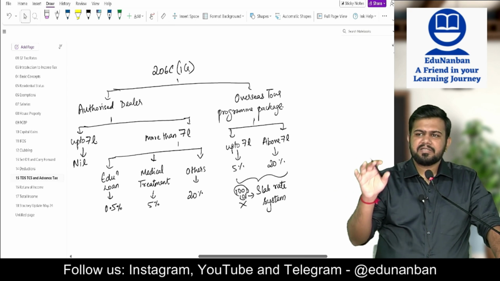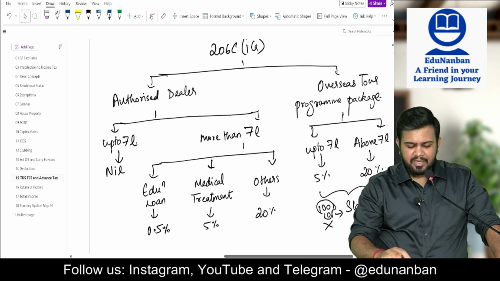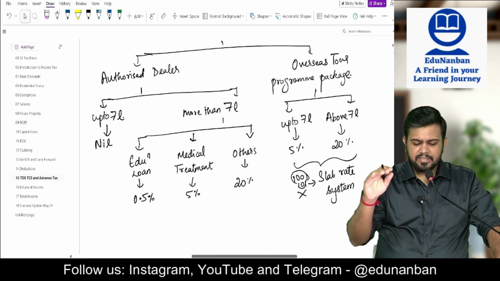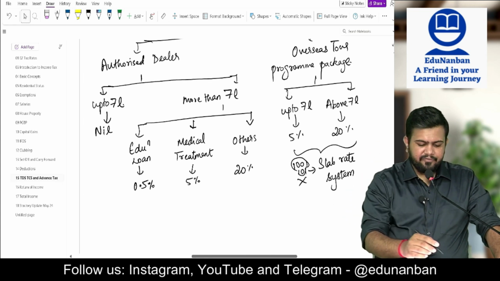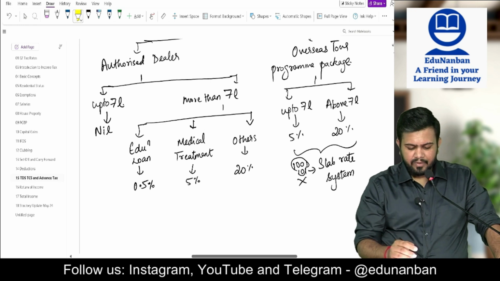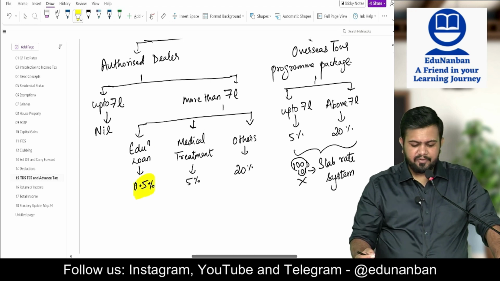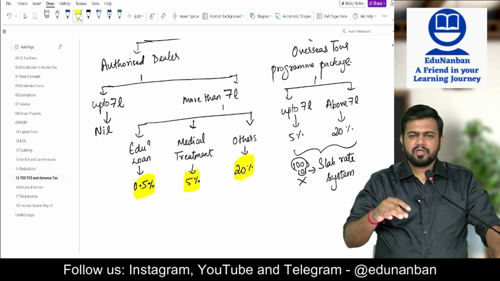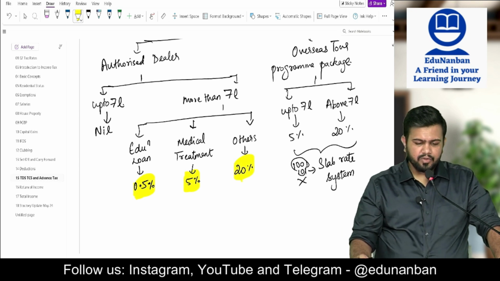Firstly, let us discuss authorized dealer. For authorized dealer transactions, up to 7 lakhs, no TCS. Above 7 lakhs, if the remittance is for education loan, it is 0.5%. If it is medical treatment, 5%. Other than education loan and medical treatment, 20%.